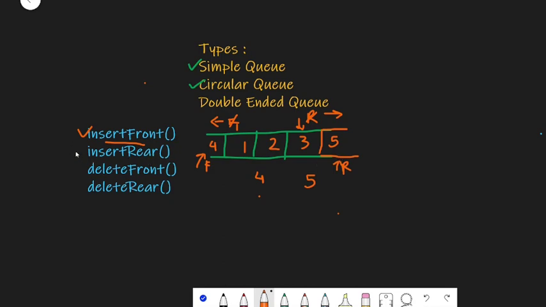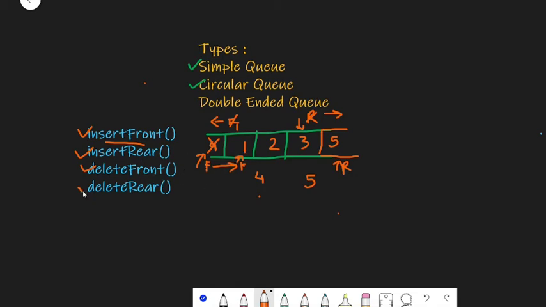Now the next operation we are going to see is delete front. Currently our front is pointing to 4, right. If you want to perform the delete operation, what will happen? We need to increment our front. If we increment our front, we need to pop this element from the queue, and now front will be pointing to this element, that is 1, right.